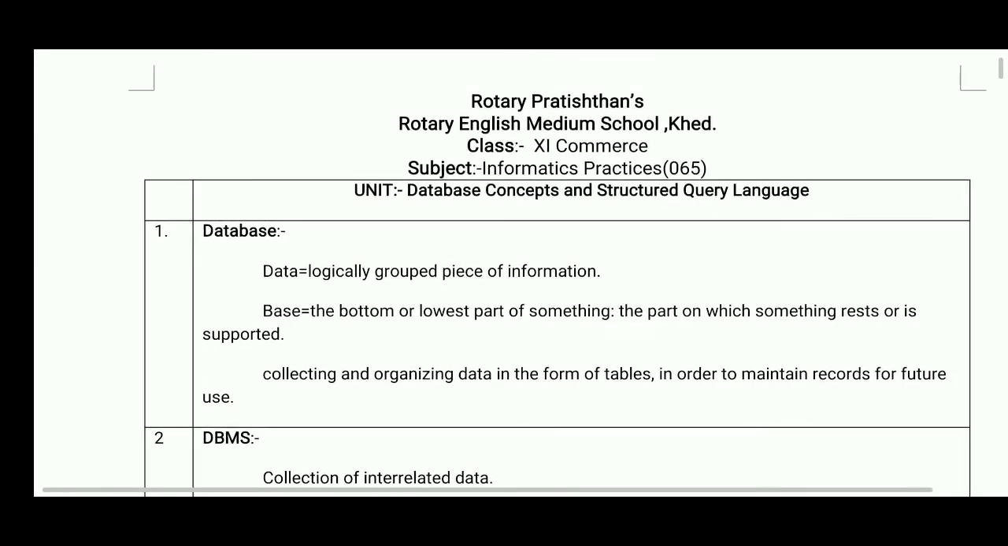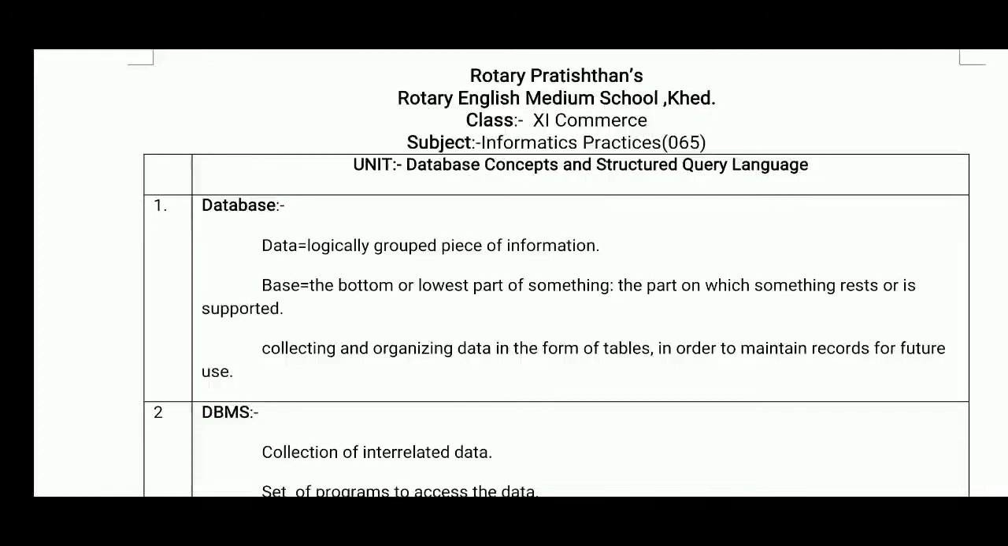So the first point is the database. There are two words: one is data, the second is base. Data means logically grouped pieces of information, and base means the bottom or lower part of something. In short, it is collecting and organizing data in the form of tables in order to maintain records for future use. In short, it is software which is used to store information for future use.